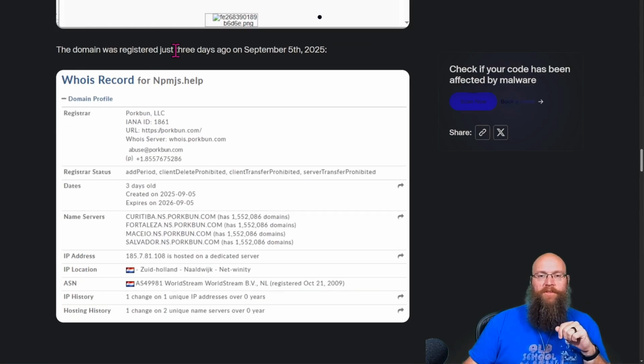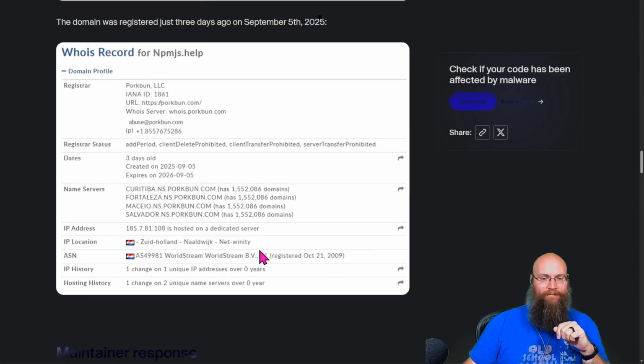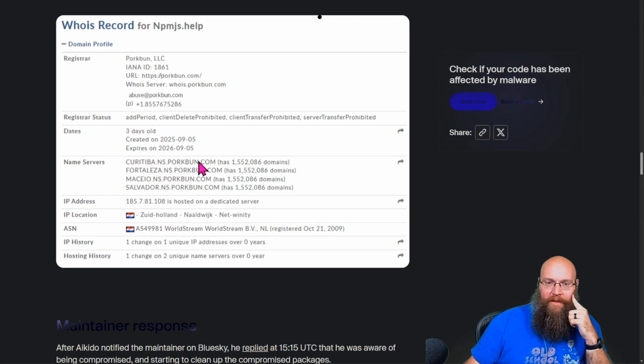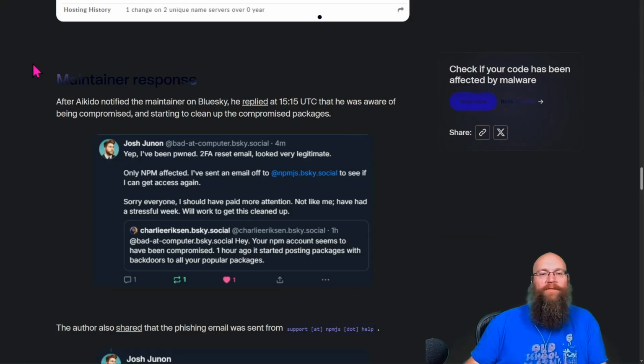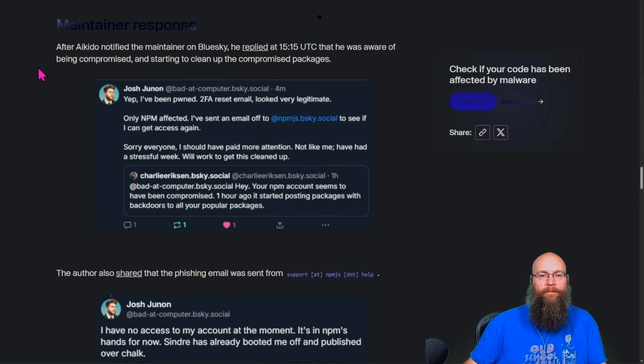So the domain was registered just 3 days ago on September 5th, 2025. Look at that. Name server, porkbun.com. That's funny. All right, so let's take a look at the maintainer's response. This is essentially how the world became aware of this. After Akaido noticed, the maintainer on Blue Sky replied that he was aware of being compromised.